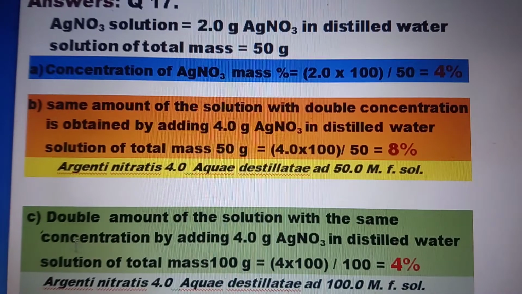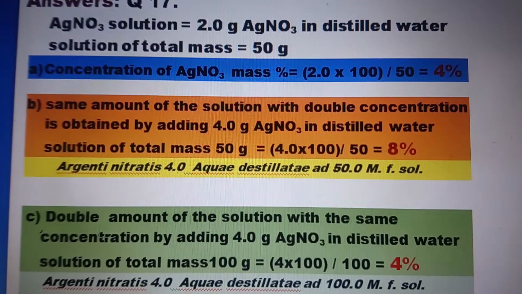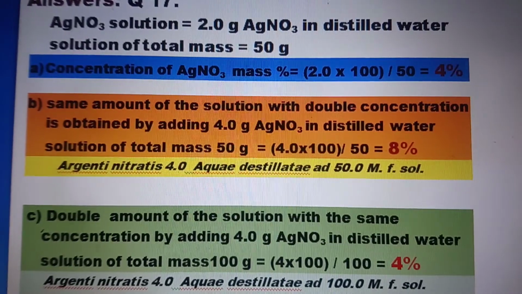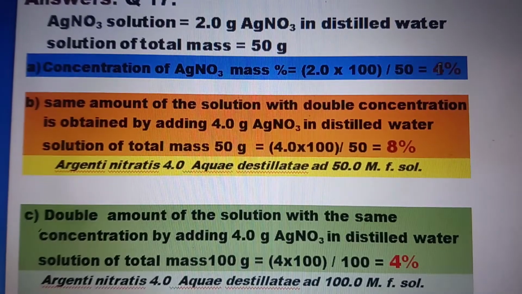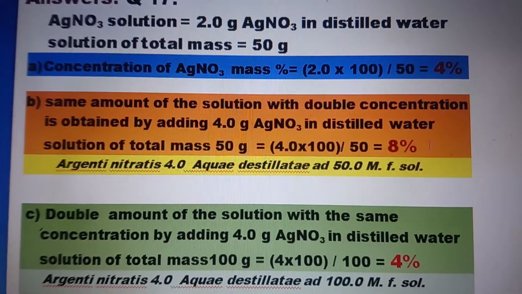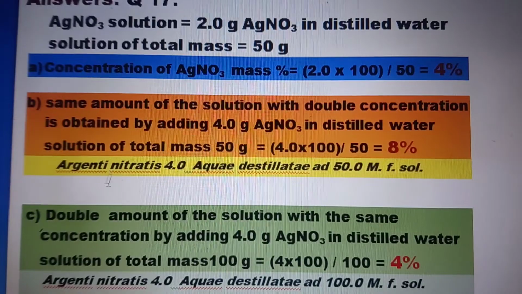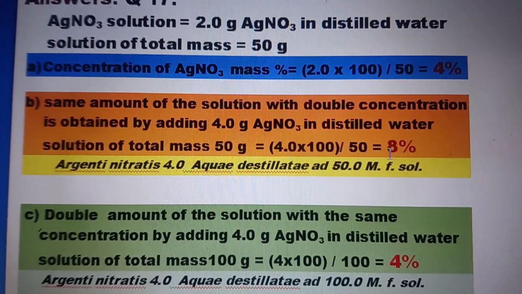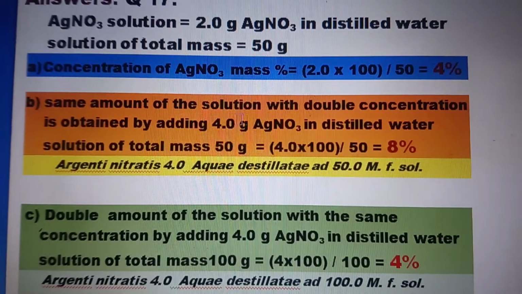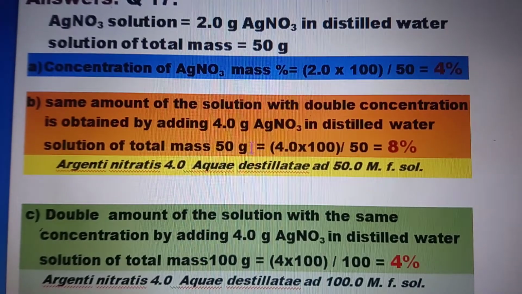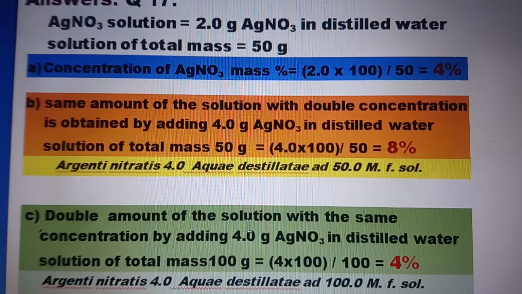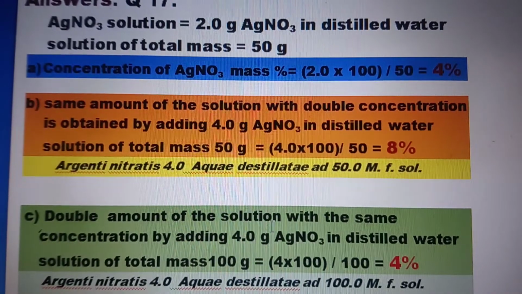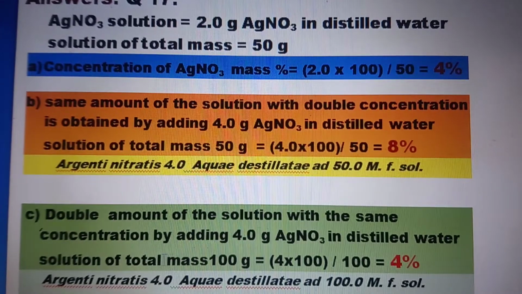Similarly, the third problem can also be solved. We want a double amount of the solution with the same concentration, that means 4%. In the B part, 8% is obtained by adding double the solute to the same volume of solution. Here it is different. We want a double amount of the solution, that is 100 ml, 100 grams, with the same concentration.